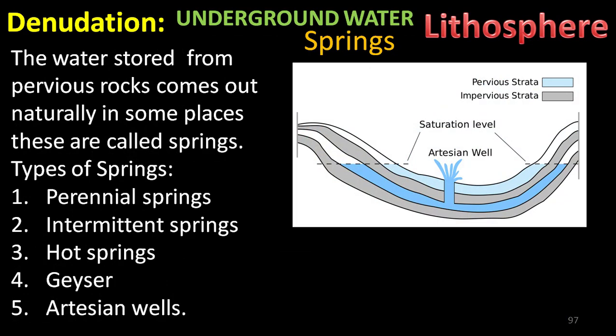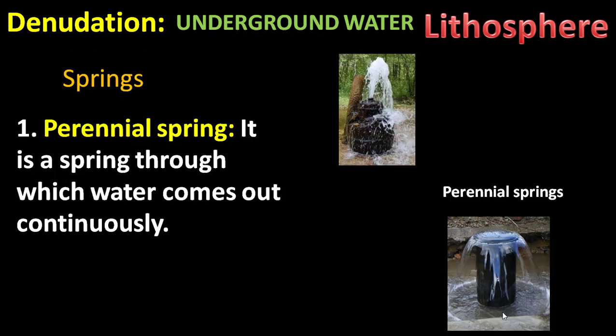So let's come to springs, the concept of springs we are going to identify. Before that, here is a picture that explains the pervious strata and impervious strata. This light colored part is an example for the pervious strata, whereas this part of the area is considered the impervious strata. So, the types of springs. Among that, the first one is perennial springs. That means it is a spring through which water comes out continuously.